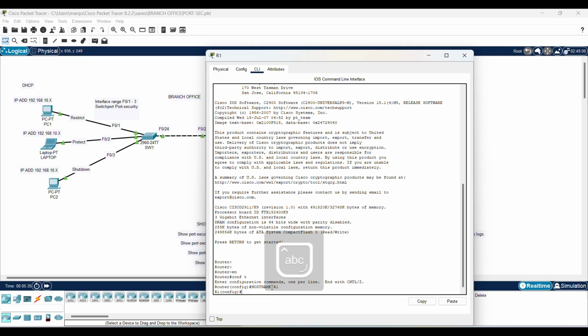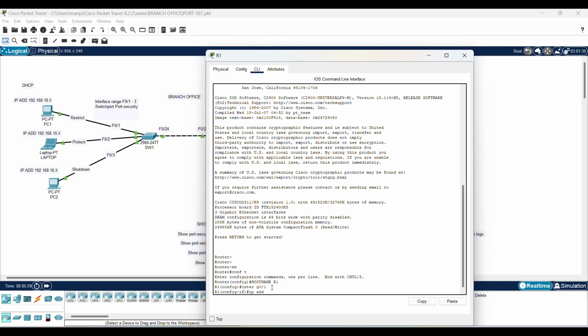Now I'm going to configure DHCP. DHCP is going to automatically give out IP addresses so I don't have to do it manually, static. And I am going to do the interface first. Interface G0/1, IP address. I am making this the default gateway.